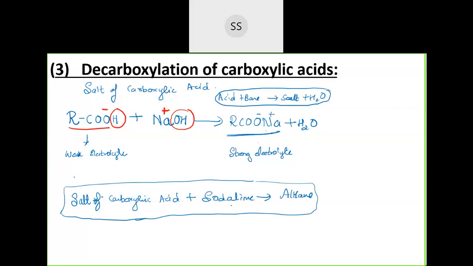The salt of carboxylic acid is made to react with soda lime. Now you need to know what soda lime is. This is not what you're thinking. Soda lime is not the soda lime which is used for drinking. That's a different thing. Here soda lime stands for two words. Soda is a word standing for caustic soda, and lime means quick lime. It's a combination of two words, caustic soda and quick lime.